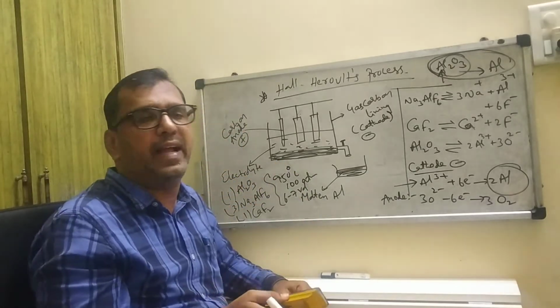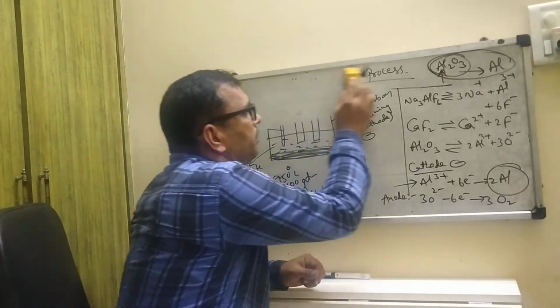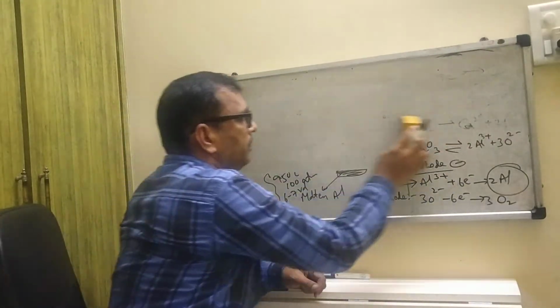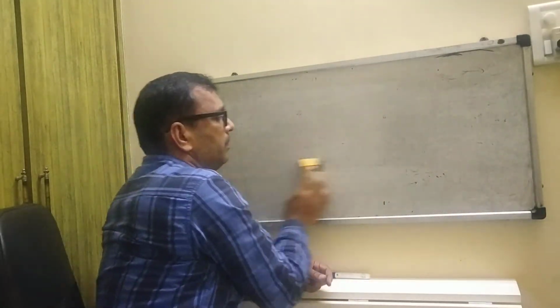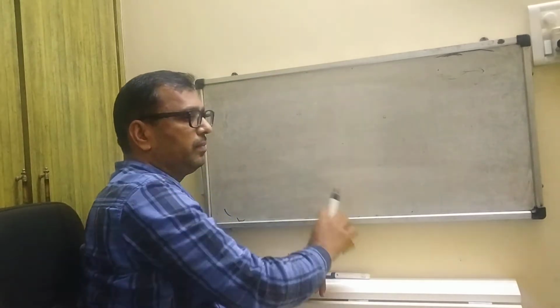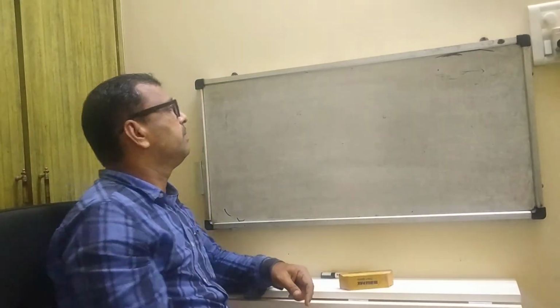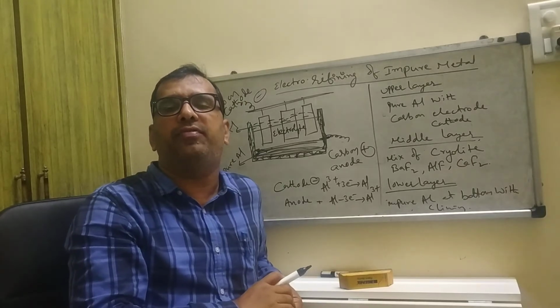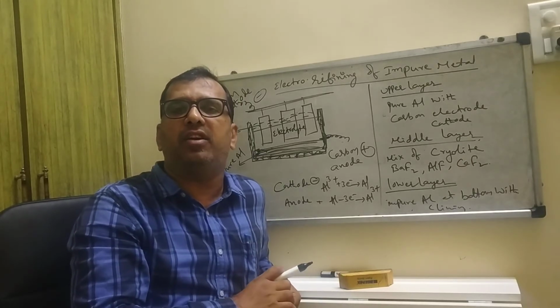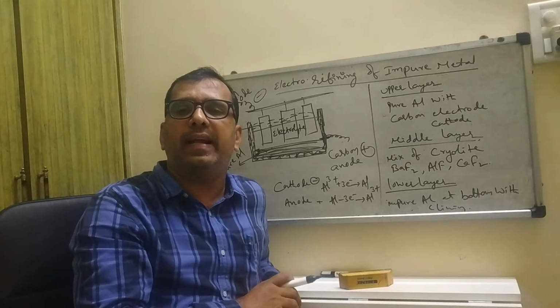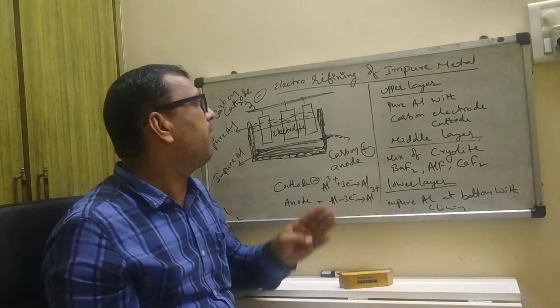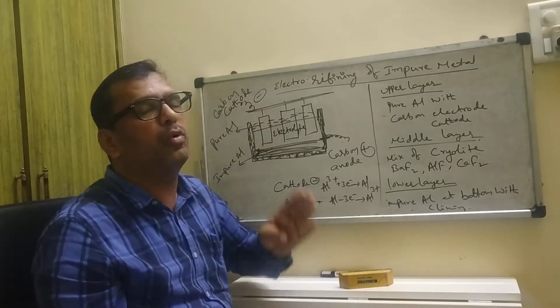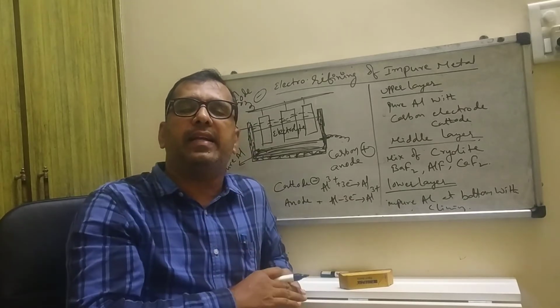Now I will draw one diagram. After extraction of the crude metal, we collected aluminium.